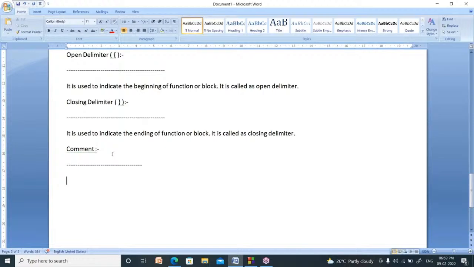So comments are nothing but simple statements, meant to be easily understandable. What is the use of comments? Comments are used to easily understand the program.